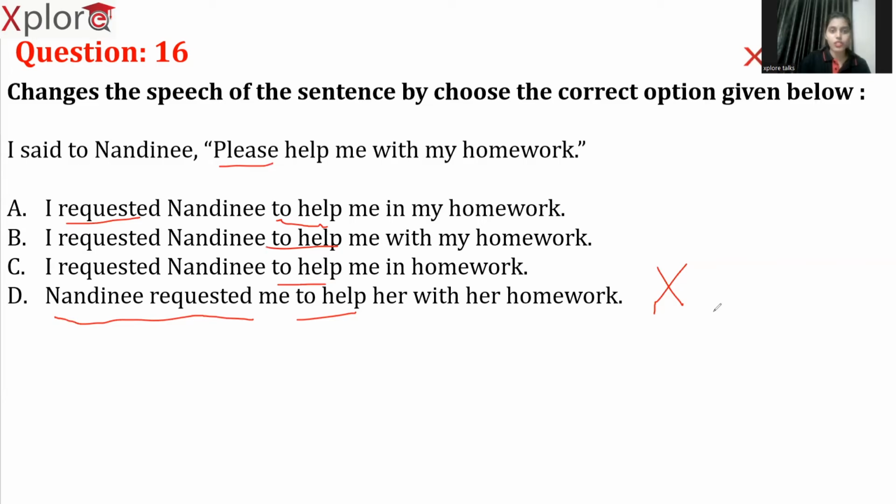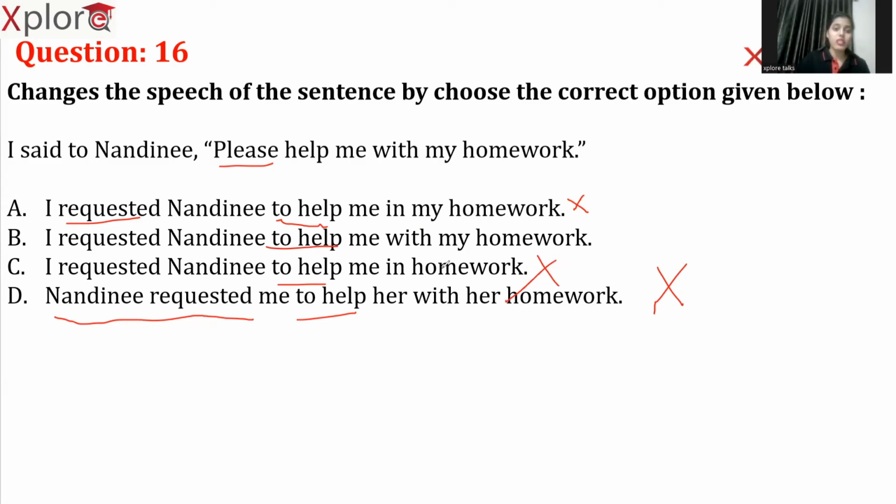That's it. We cannot change the meaning. So eliminate option D. Now we are left with A, B, and C. Now we can directly eliminate A and C also. Why? Because it is with my homework, not in my homework. Got it? I requested Nandini to help me with my homework.